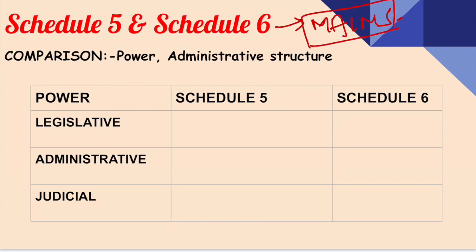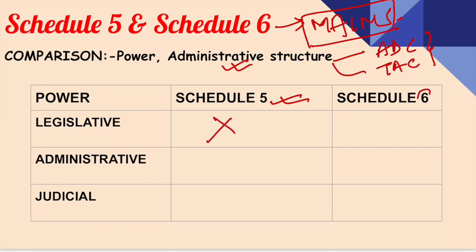If someone asks you about the difference between the Schedule 5 and Schedule 6 area, then you can start your answer with respect to the difference in the administrative structure. For example, in Schedule 6, there is ADC. In Schedule 5, there is Tribes Advisory Council. Understood? Now, coming to the power. Whether the Schedule 5 have a legislative power?